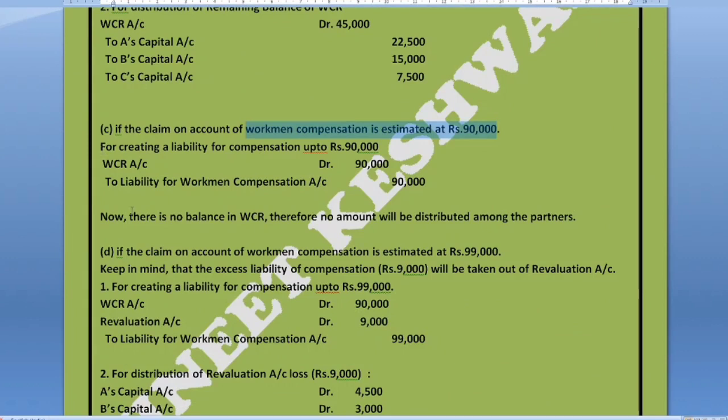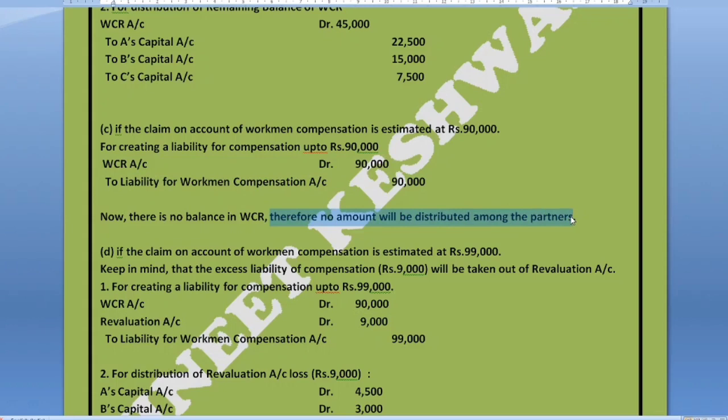We will pass an entry only for providing for the liability of compensation. But as there is no balance in WCR now, no amount will be distributed among the partners because we are left with zero balance in WCR.